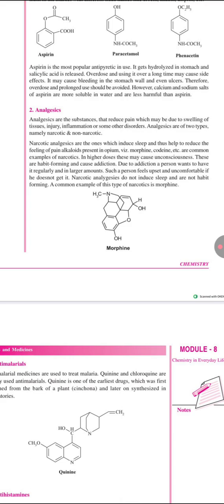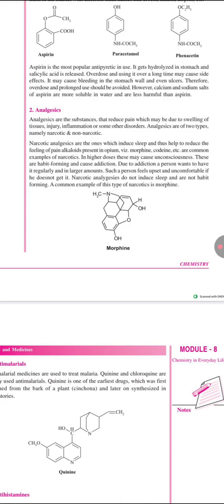Alkaloids present in opium, such as morphine, codeine, etc., are common examples of narcotics. In higher doses, they may cause unconsciousness. These are habit forming and cause addiction. Due to addiction, a person wants to have it regularly and in large amounts, and such a person feels upset and uncomfortable if he does not get it.